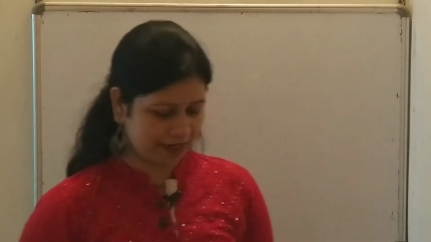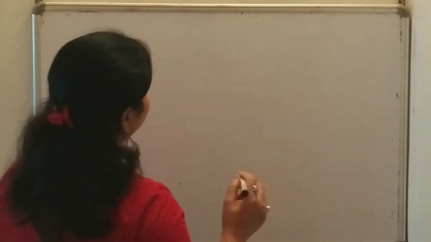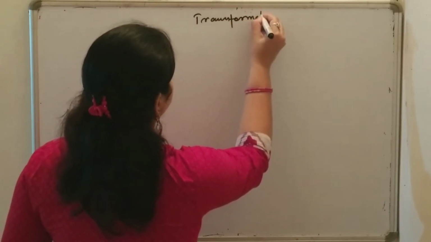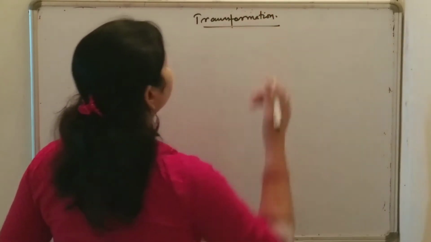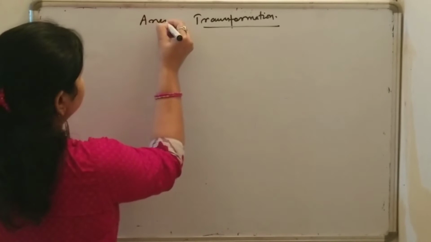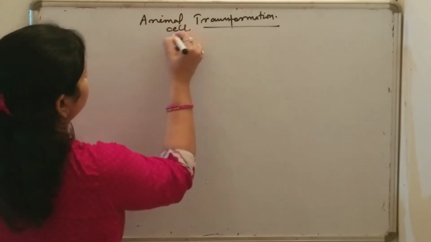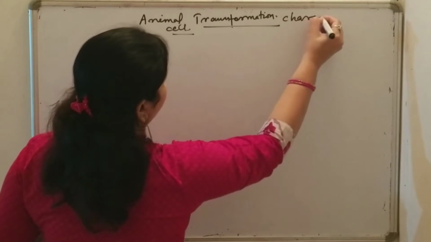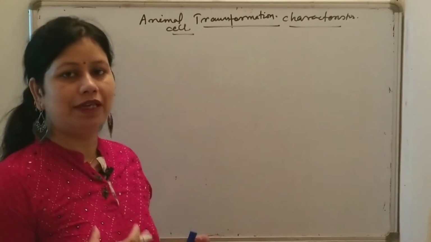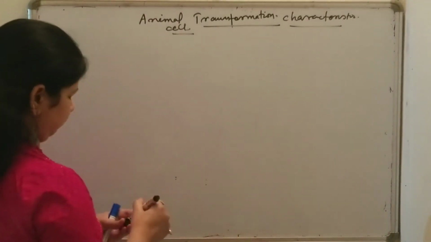I will be discussing in this video tutorial what type of morphological changes, biochemical changes as well as genetic changes occur in animal cells, and start to be observed in animal cells when they undergo transformation. So our topic today is transformation characteristics of animal cells. What are the major characteristics which are observed when animal cells become transformed?